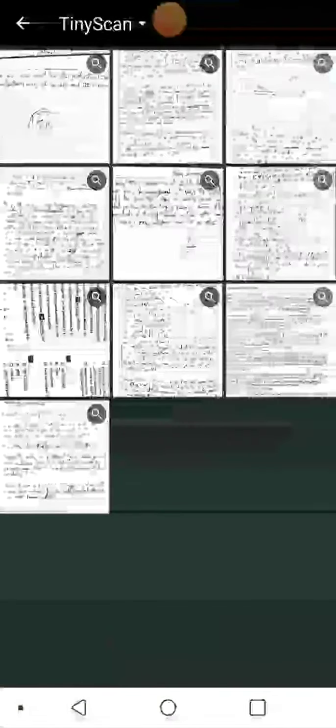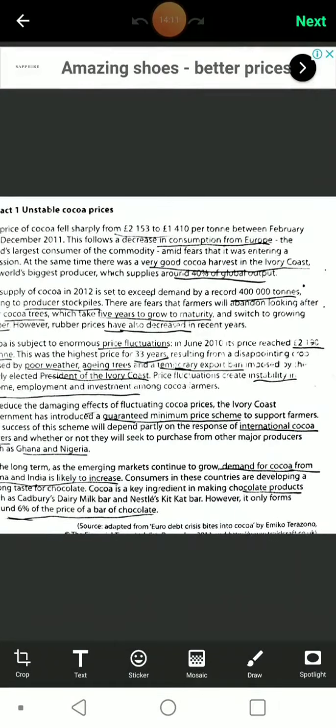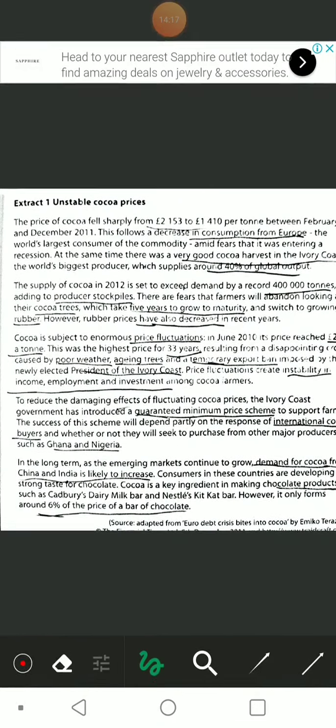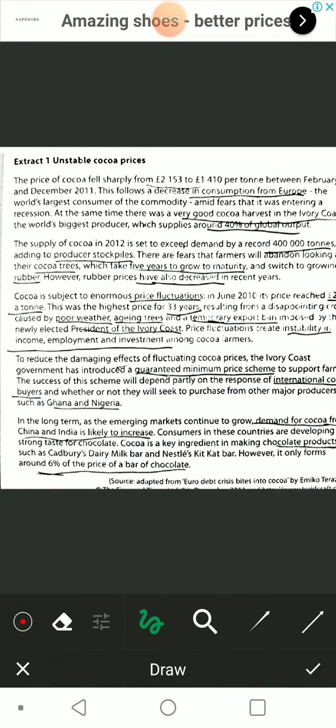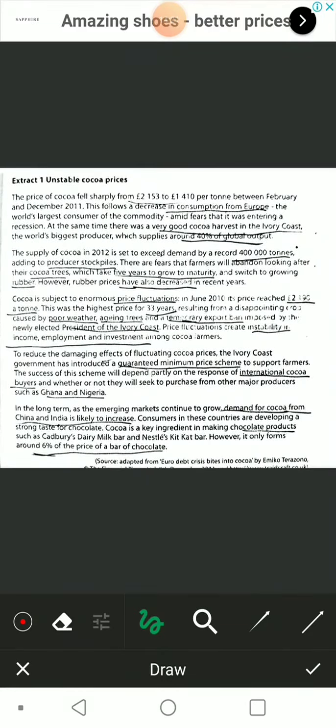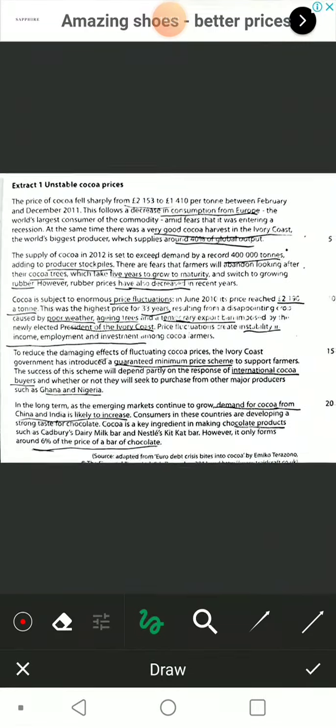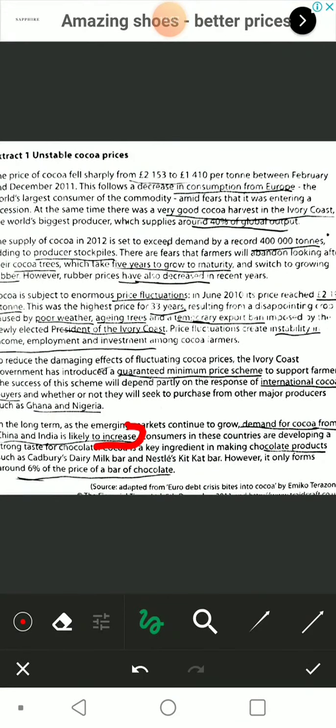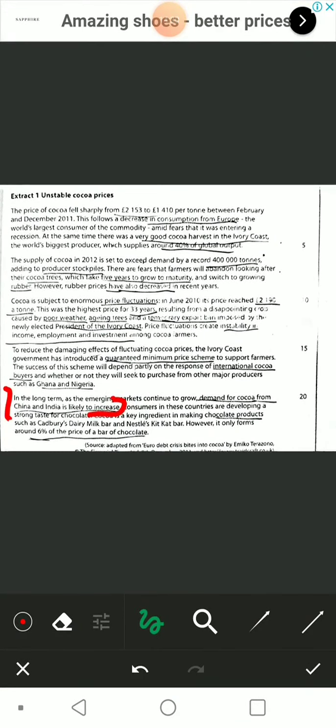Right here, I suppose. Let me see. I mean, obviously, I'm not going to make this up, but the demand from India and China is pretty much growing for all products. So, growing population, growing demand, it's natural. In the long term, as the emerging markets continue to grow, demand for cocoa from India and China is likely to increase. Consumers in countries are demanding strongly in the kingdom. There you go.